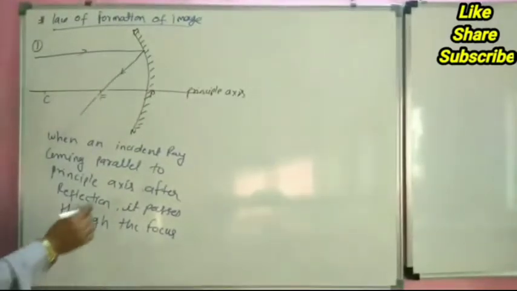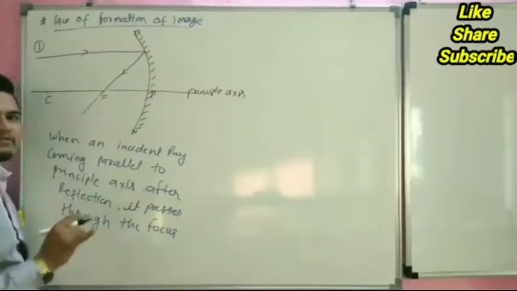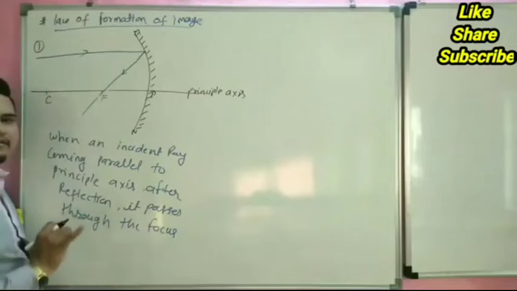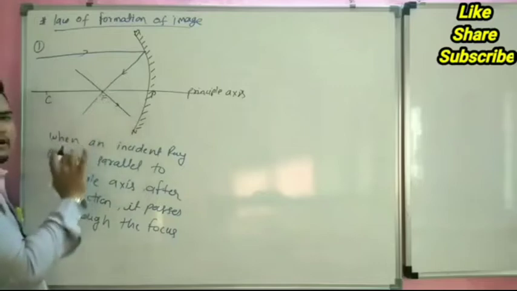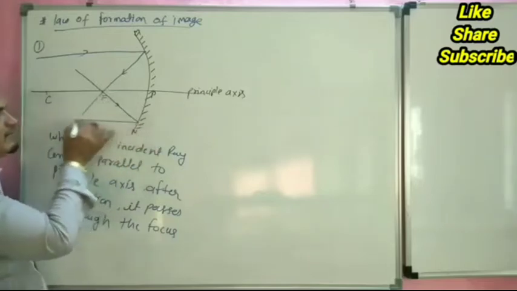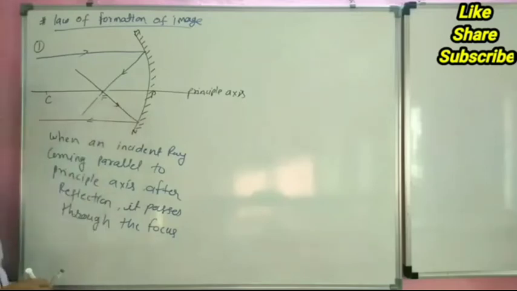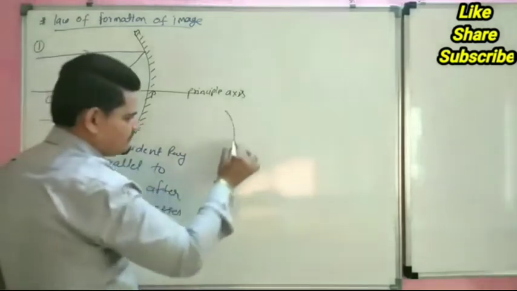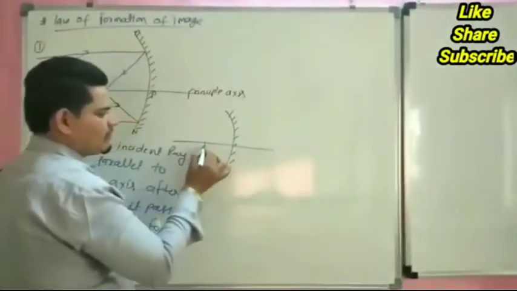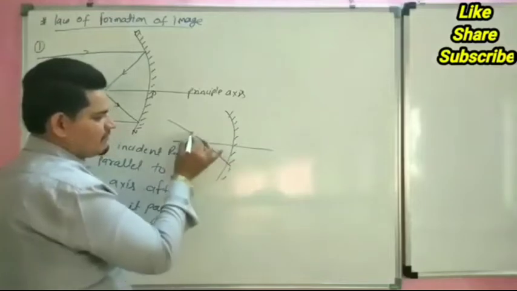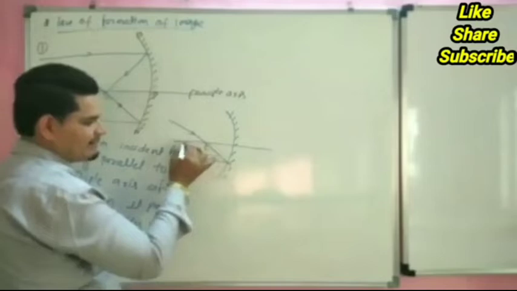Vice versa means when an incident ray comes from the focus, after reflection it will be parallel to the principal axis. For example, we can understand it with another diagram. This is our focus, and when an incident ray comes through the focus, after reflection it will move parallel to the principal axis.